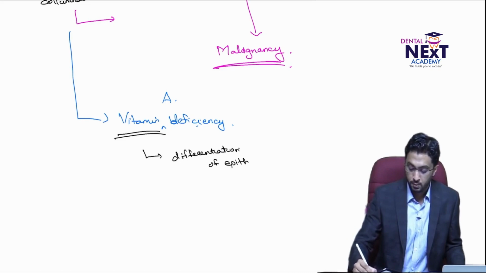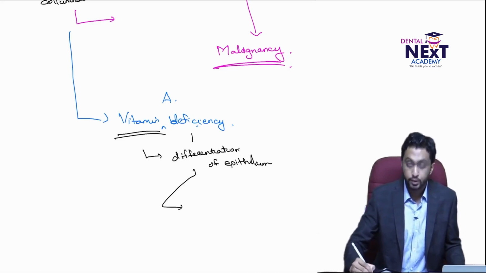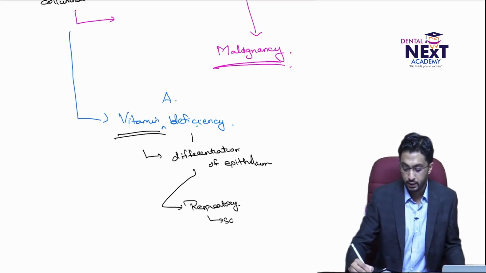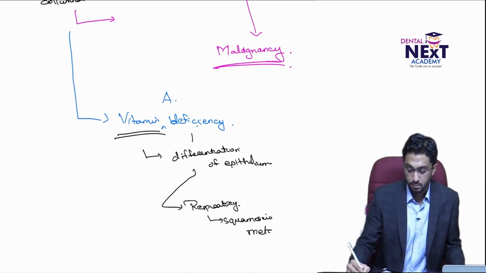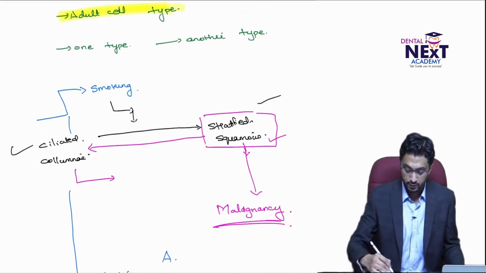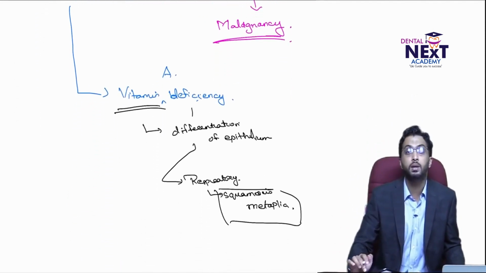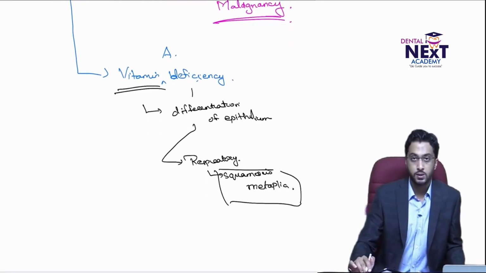Differentiation of epithelium. Now, if there is deficiency of this particular vitamin, you'll see that the respiratory epithelium and other epithelium show squamous metaplasia. Okay, squamous metaplasia. If there is vitamin deficiency, there is squamous metaplasia, the same thing we saw here. The ciliated columnar becomes stratified squamous. But the reason is different. It is vitamin A deficiency which is seen.